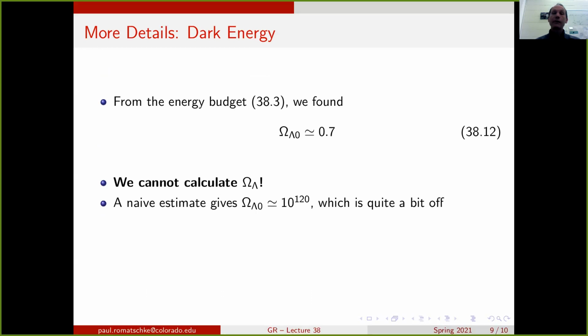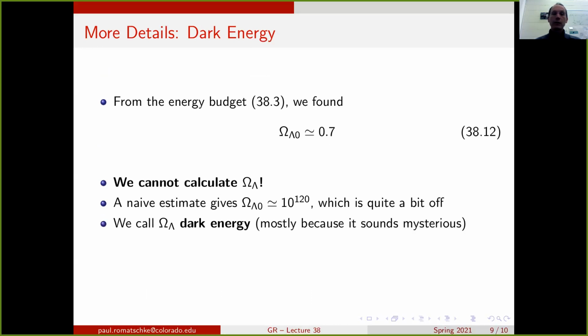We can do a naive estimate by essentially cutting off our results for quantum field theories and taking whatever is left there as the vacuum energy contribution. If we do that, we come up with an estimate of omega lambda of about 10 to the 120, which is quite a bit off from 1, about 120 orders of magnitude wrong.